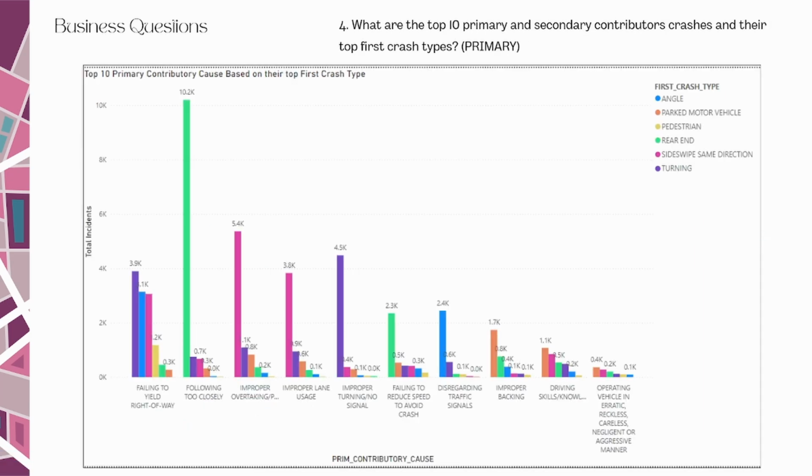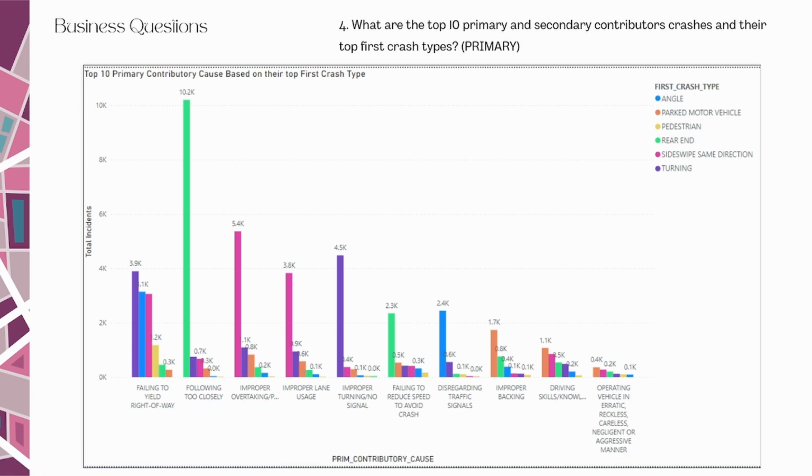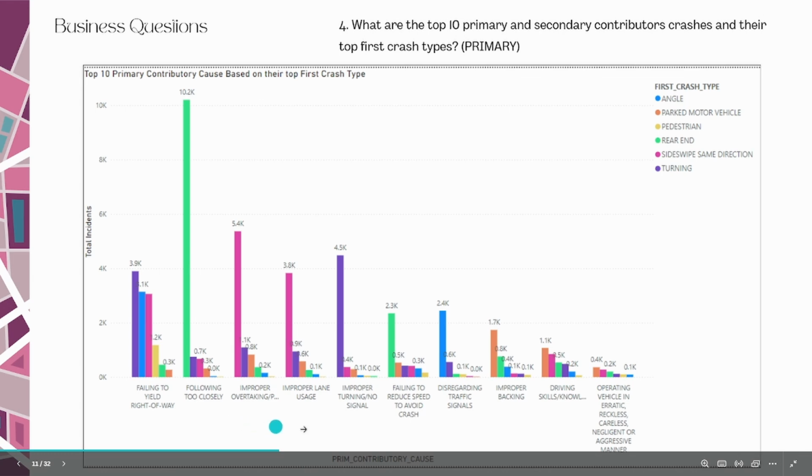For the next business question, based on our research, we found that among all 10 primary contributors, the top three, failing to yield right of way, following too closely, and improper overtaking, all share a common crash type: rear end crashes due to its relation with following too closely, sideswipe same direction crashes, and turning. And I would also like to add that, from what I have seen, every primary contributory cause has its own common first crash type.